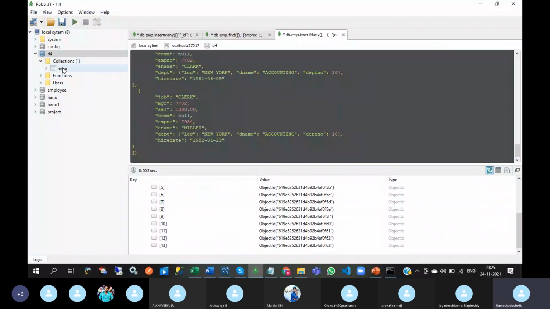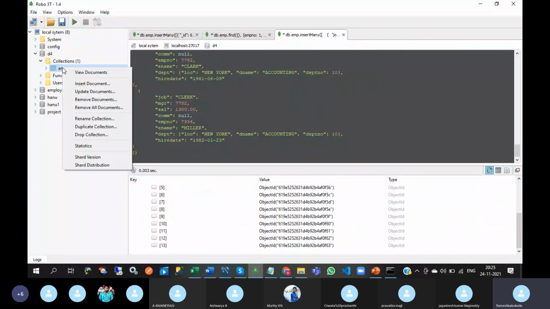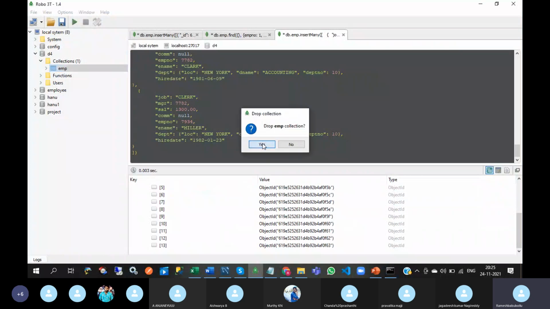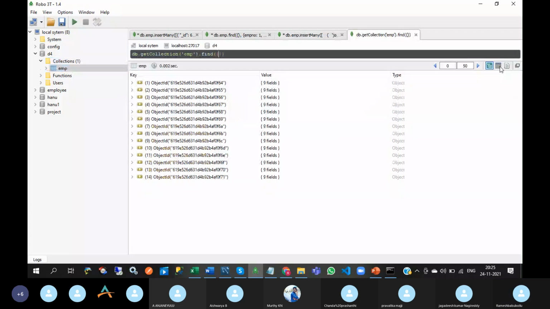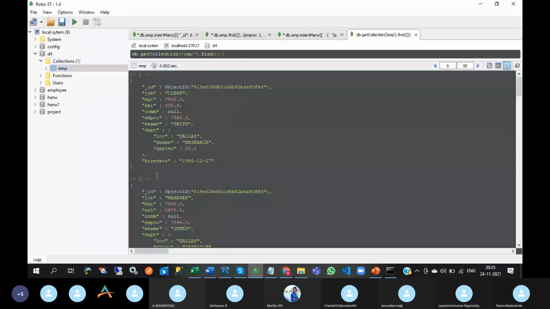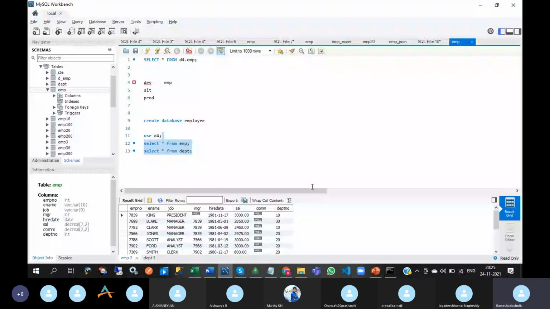Oh, the EMP collection was already there. You can drop the existing collection and then insert again. You can refresh. There are 14 records. See this, the employee records are there. In the department number place, I am using an object for department, for storing location, department name, department number.